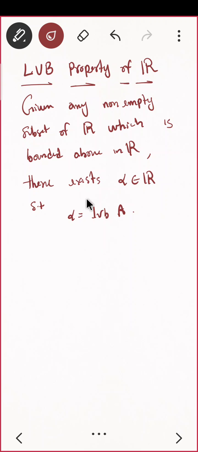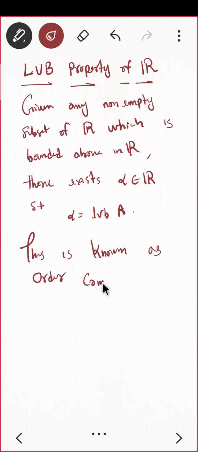Okay, so this is the special property. This property is not satisfied by rational numbers actually. Rational numbers satisfy all the other properties, but this property is not satisfied by rational numbers, and that's why it is known as the order completeness of R. This is known as order completeness.